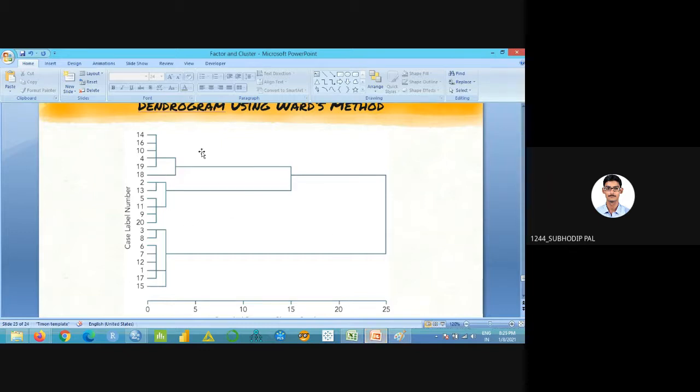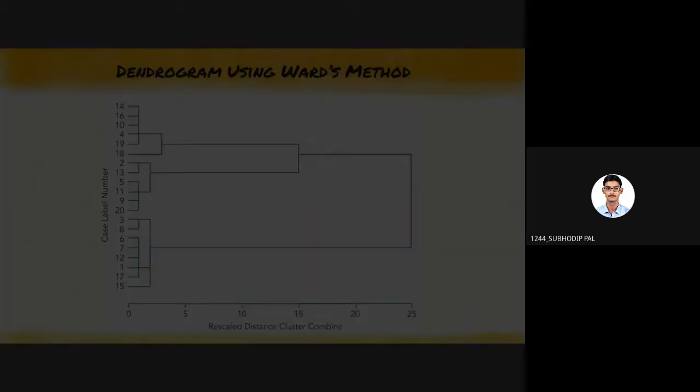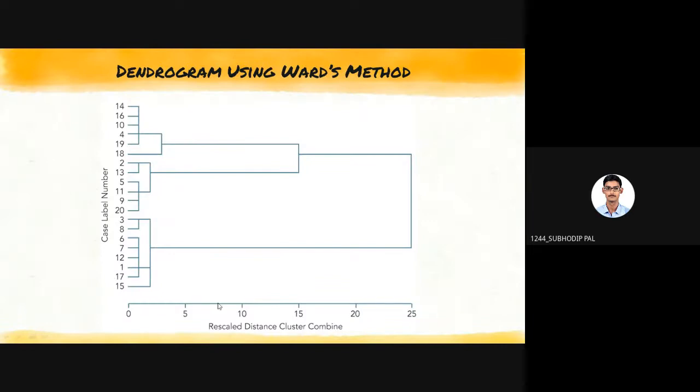Another approach is the dendrogram approach. In the dendrogram, this value is the semi-partial R square value. So I have to get the total value of semi-partial R square from the table, and suppose you are getting the summation of semi-partial R square as 10. Then you have to draw one straight line from here, and check how many horizontal lines are cutting that vertical line. Are you getting?